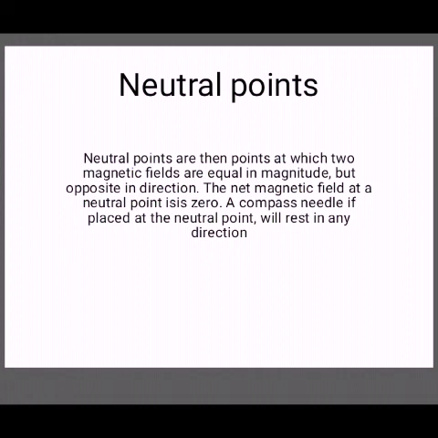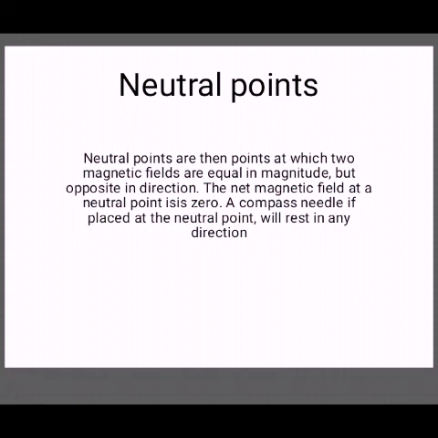The positions of neutral points in some cases are given. Number one, for two magnets at a separation in one line with their like poles facing each other, the neutral point is at some point between the two magnets. Number two, for a magnet standing vertical with its north pole up, the neutral point will be at some point on the vertical line away from its north pole.